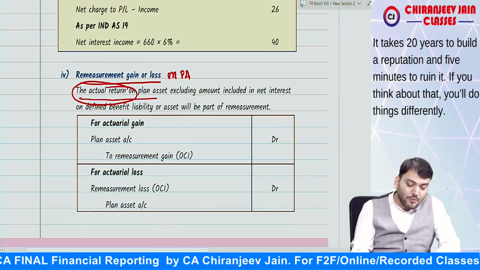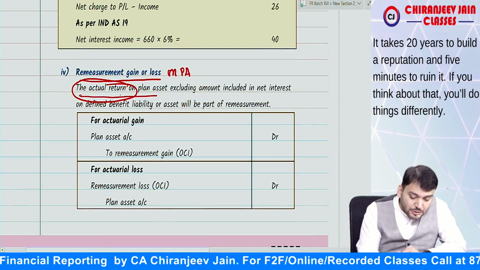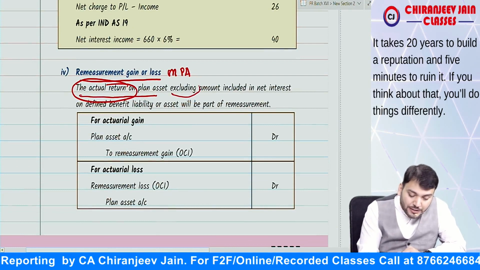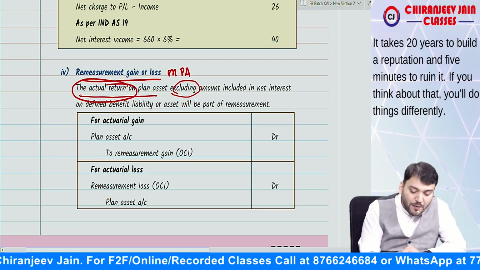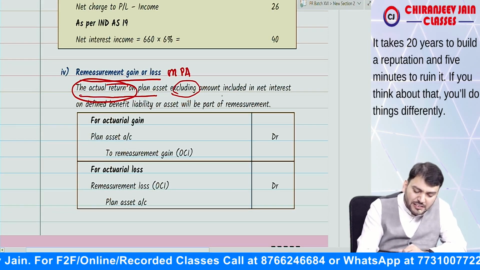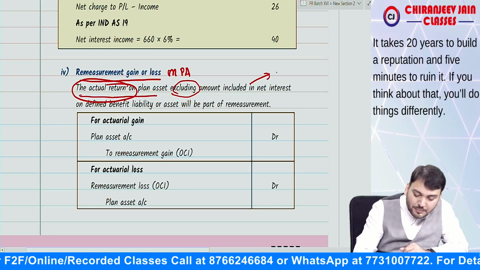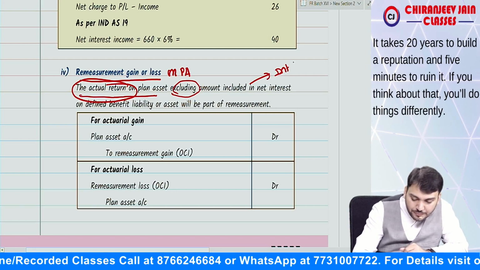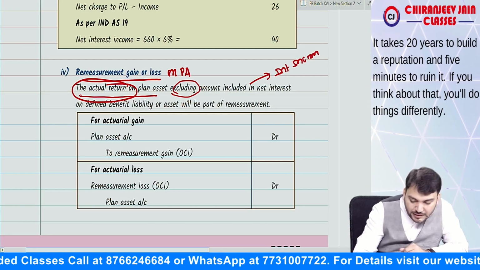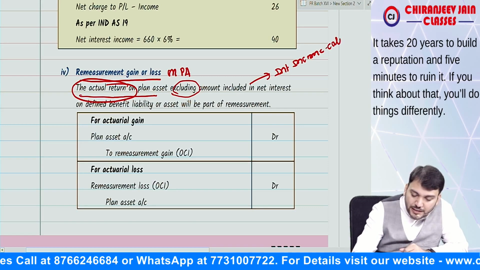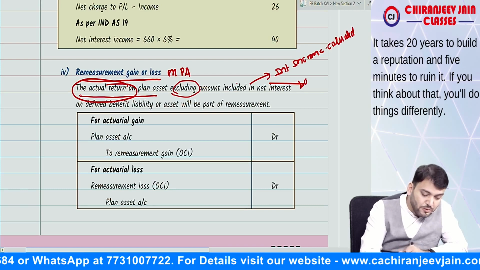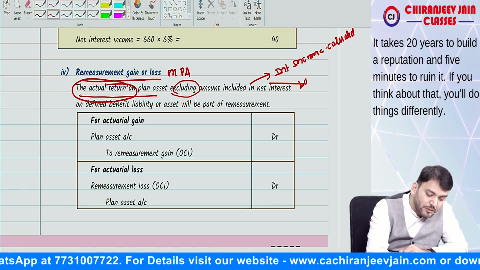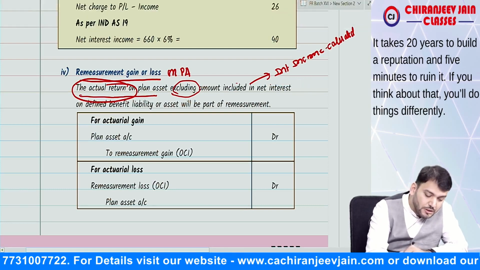Understood? So what Ind AS 19 says: actual return on plan asset excluding amount included in net interest on defined benefit liability or asset. This amount included is nothing but interest income, calculated based on discount rate.